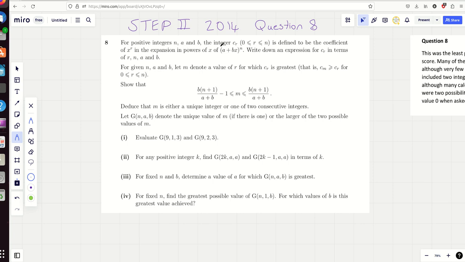For positive integers n, a and b, the integer c_r, where r is between 0 and n, is defined to be the coefficient of x to the power of r. In other words, c subscript r is just the coefficient of x to the r, yeah? In the expansion of (a + bx) to the n. Write down an expression for c_r in terms of r, n, a and b. Now that is really not too bad.